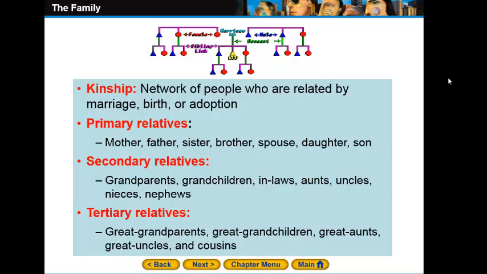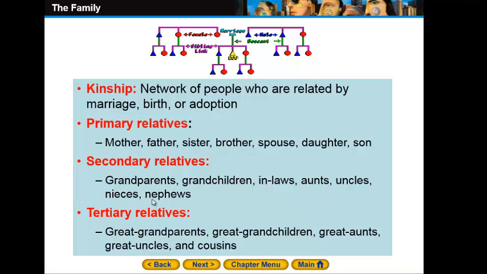Of course, you're gonna have your primary relatives: mother, father, sister, brother, spouse, daughter, or son. What's a spouse? The spouse is a husband or wife, by the way. Of course, we know siblings like daughters or sons, but a spouse is a husband or wife. The secondary relatives will be your grandparents, grandchildren, in-laws, aunts, uncles, nieces, or nephews.